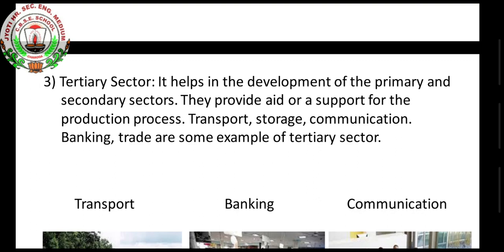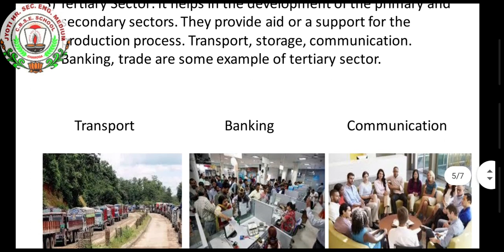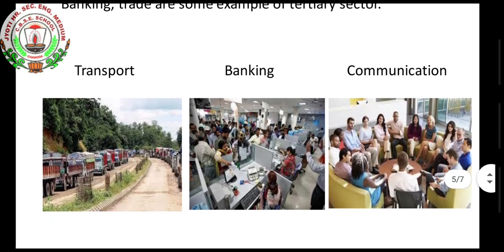How does it help? In the primary sector, some things are produced, then the secondary sector. This sector helps in the development of the primary and secondary sectors by providing aids or support for the production process. For example, transport, storage, communication, banking, and trade are some examples of this sector. So what are they? Let us see through pictures.